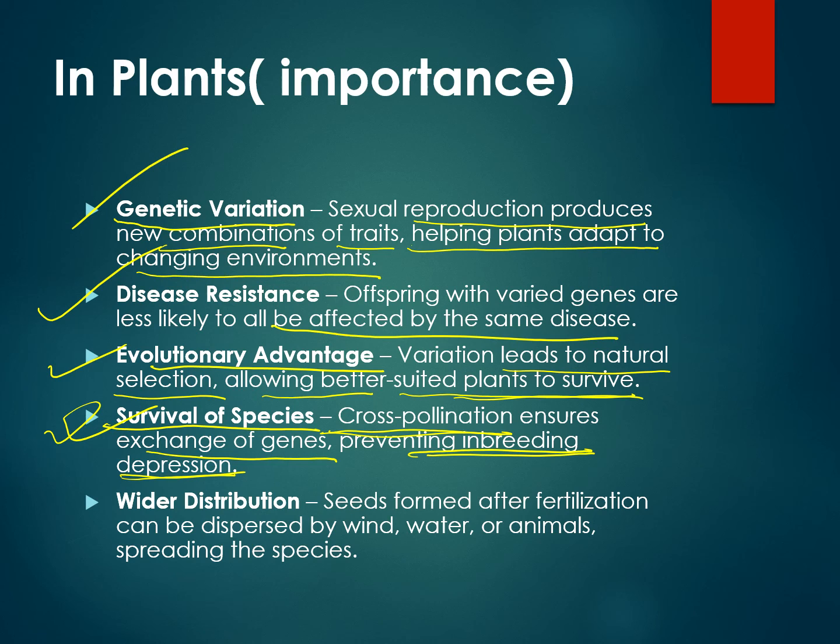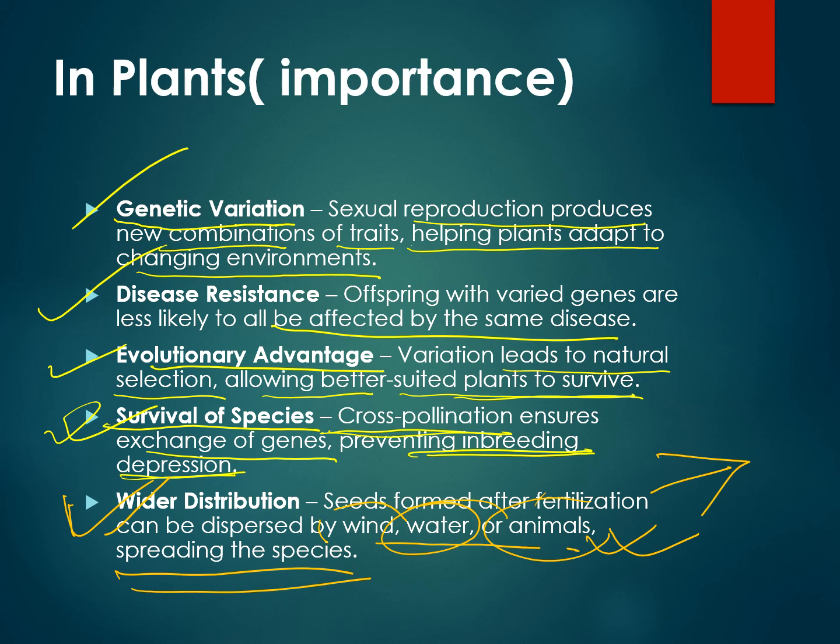Next comes wider distribution. Seeds formed after fertilization can be dispersed by wind, water and animals. So there is a wider distribution rather than staying constricted in the same region, same field only. They are spread through different agents of dispersal like wind, water and animals, which carry the seeds away from the parent plant to other places, giving them a chance of wider distribution, right? So this is the importance of sexual reproduction in plants.